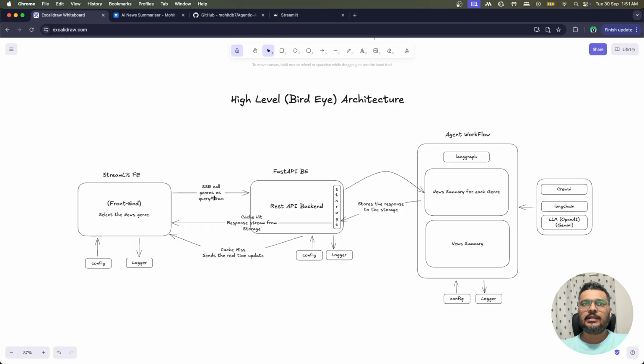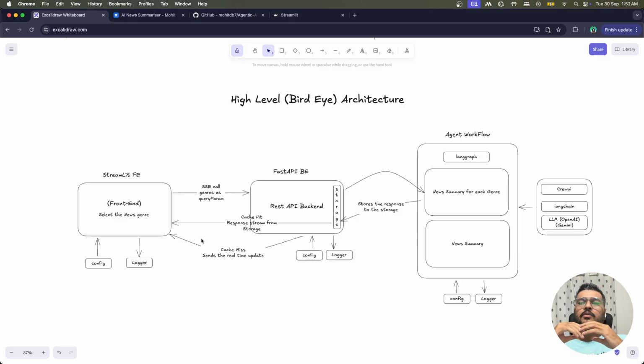Now, why do we need an SSE call? What you have noticed is the use case was quite big, right? The use case was that first I will be doing a web search, and after that I'll be searching the content for it, then summarizing it. After that, assigning genre, and at the very end, you will see the final summary. So it is very obvious that it can take a lot of time, correct?